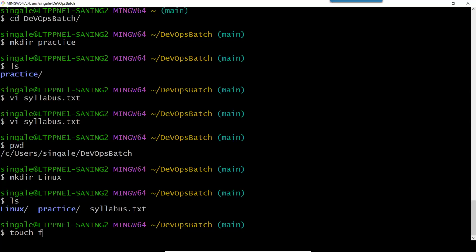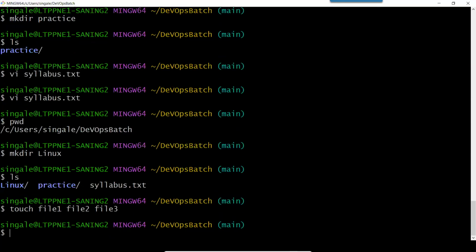And let's say I have to create file1, file2, and file3. So here you can see I have used the command touch and I have given 3 file names, file1, file2, file3. It's my choice whether to give an extension or not. If I don't give an extension, that is also fine. I don't need an extension, so I am not giving any extension and I will press enter.